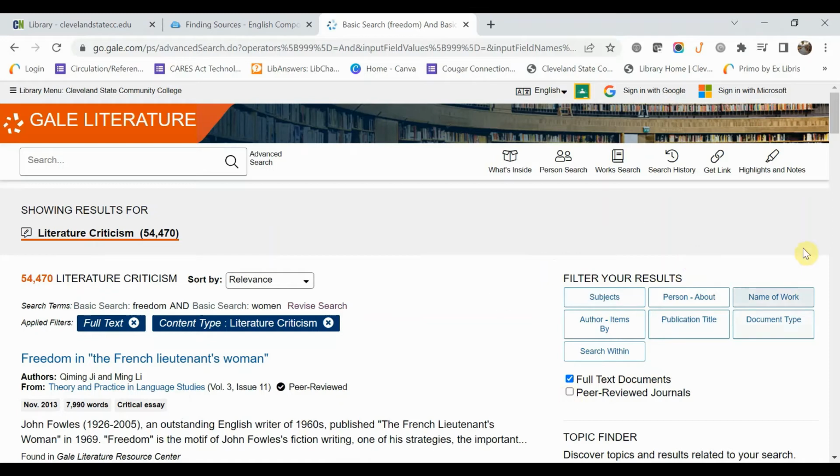So basically these filters, I always kind of compare them to Amazon filters. If you go to buy a pair of pants on Amazon and you're using your computer, because it looks a little bit differently on the computer than it does on your phone, and you put pants in the search and you get a blue million results, and you look to the left and you have all kinds of preset things that everybody tends to narrow that search down by.